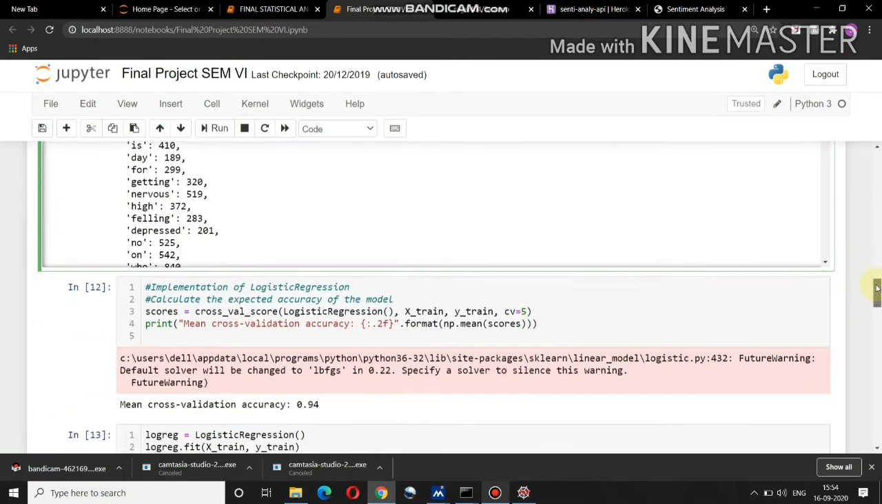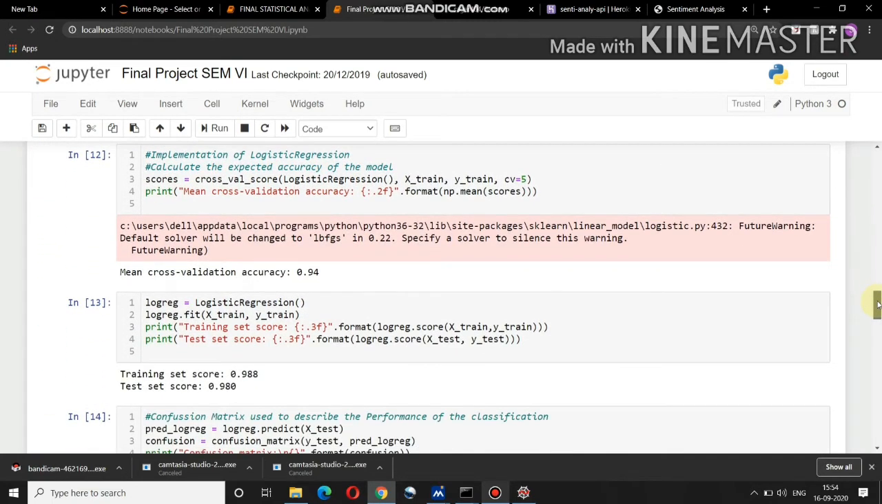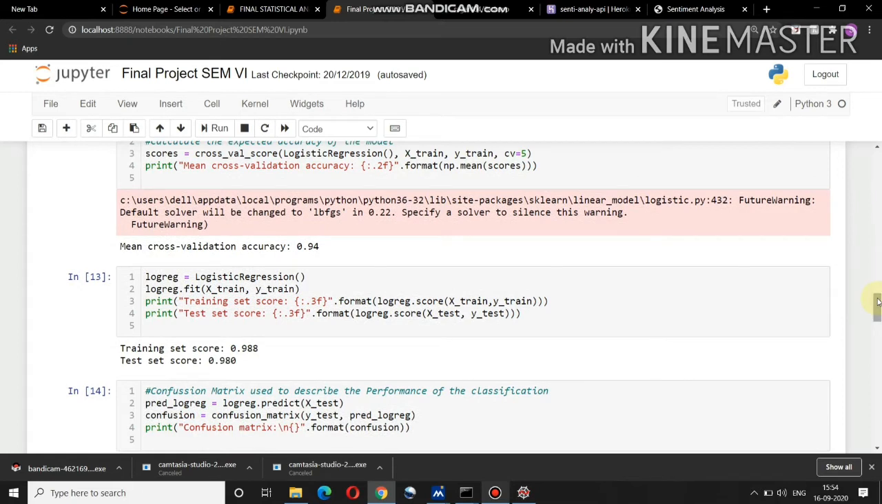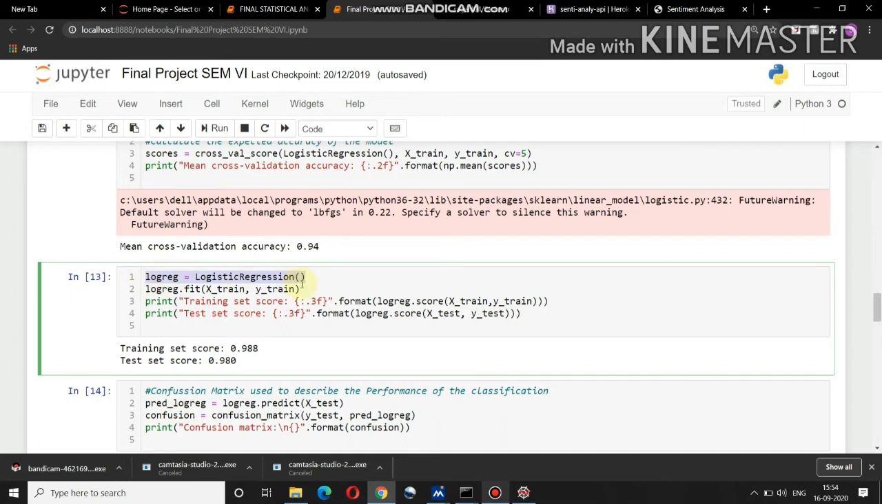The next part is the three models I have created. The three major models are: first, logistic regression; second, random forest; third, naive Bayes. I have trained and tested these models. This is the logistic regression model. I have created this model initially, and secondly I have trained the model with my data which I have divided earlier.